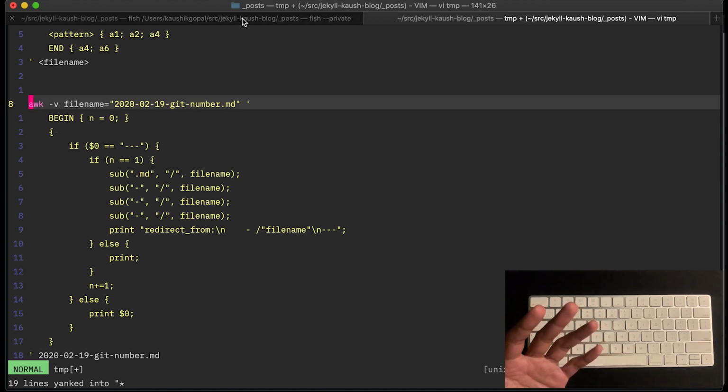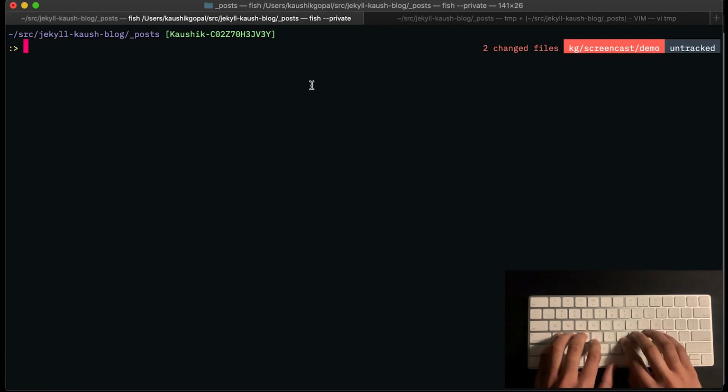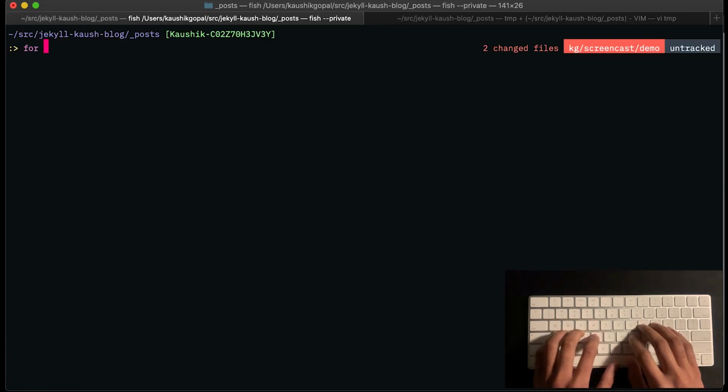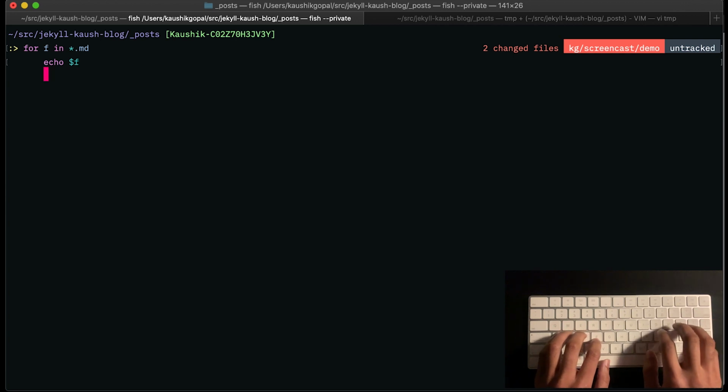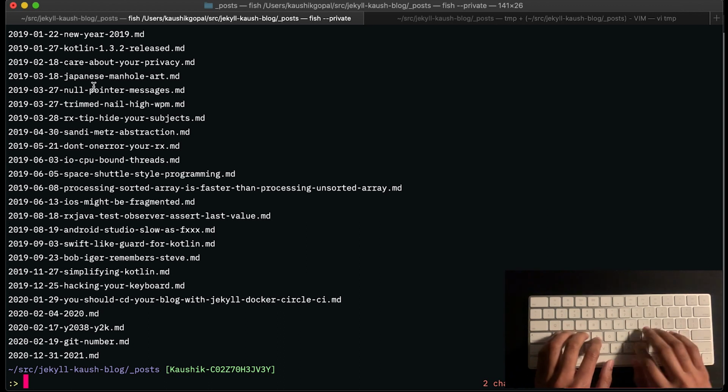For that, I'm going to resort to a very basic for loop function. And this is one of the reasons I like fish as the shell. You can write really simple and intuitive programs like this. I can basically say just echo $f, which would get me there. So this says for this variable f, iterate through this directory, and every file that has the suffix .md, associate that to f, which is the file name. And this should function pretty much like an ls or a listing function.